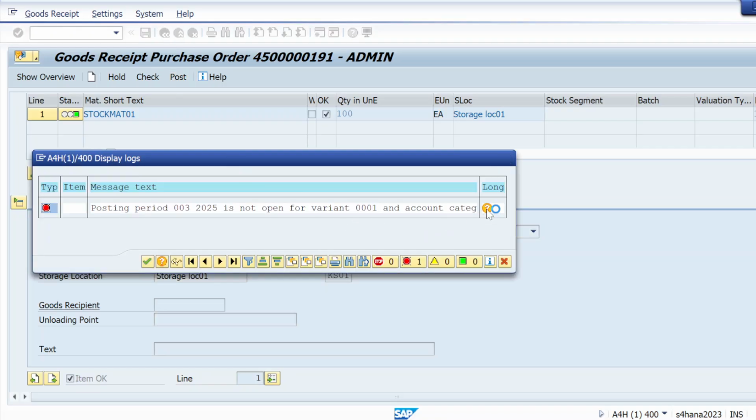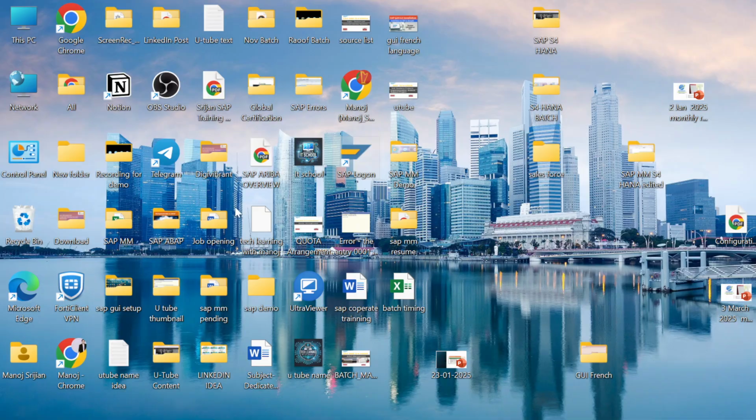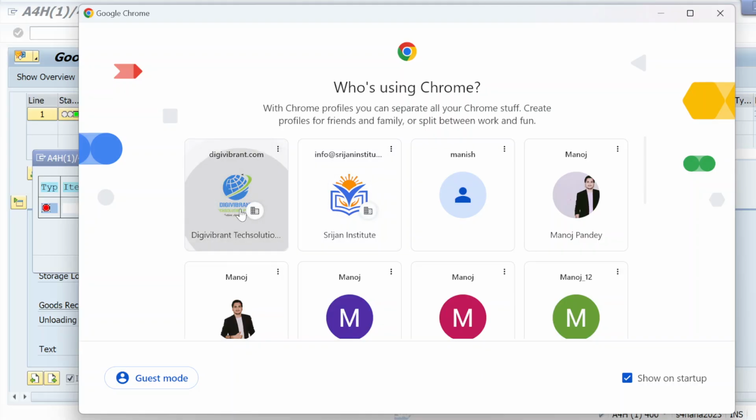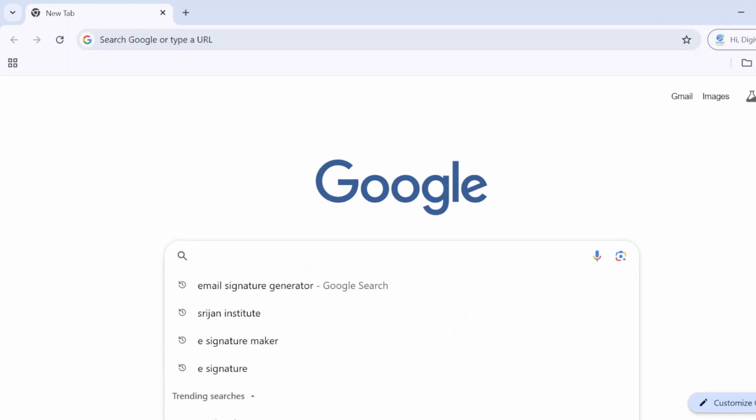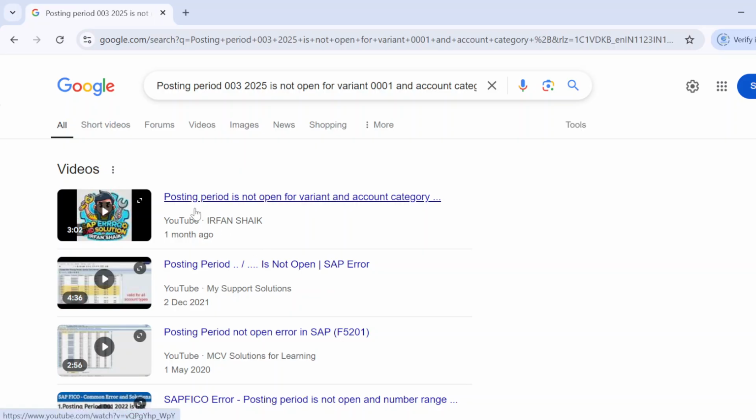It's still coming. So what I will do, simple, I will just go to Google. I will copy this error and go to Google. So this is a CO error. Posting period is not open for variant account category. There are some errors here. Let me check. Just give me a minute. Let me see.